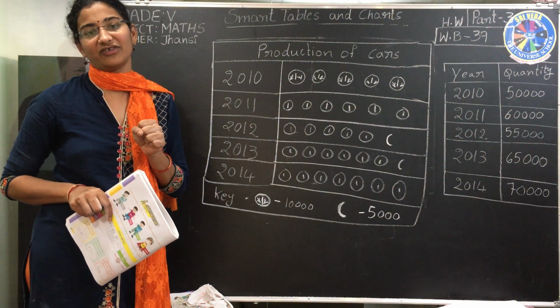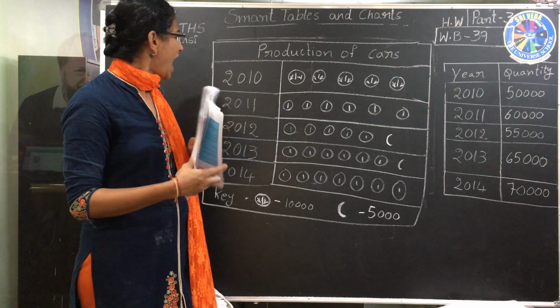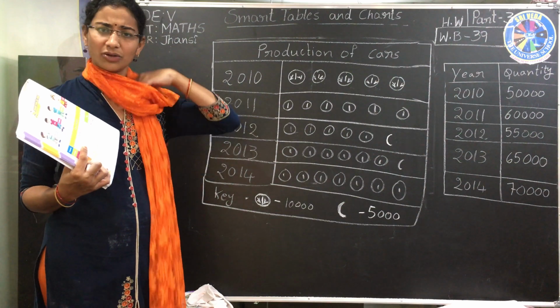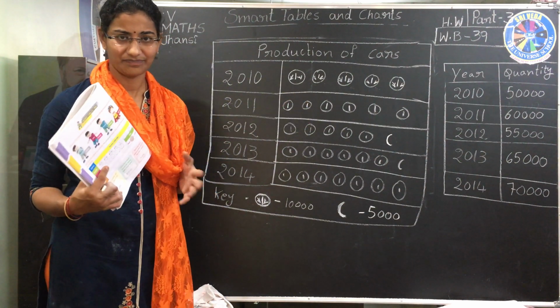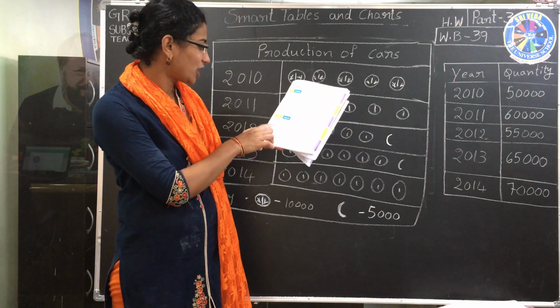Once again listen to the video. You will get some information and an idea. Then after that you can start doing this. I have taken 1 rupee as 10,000. You can take any picture, and you can draw those pictures only. It's your wish.